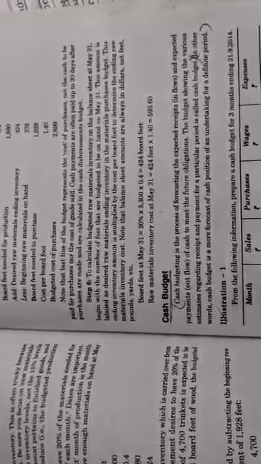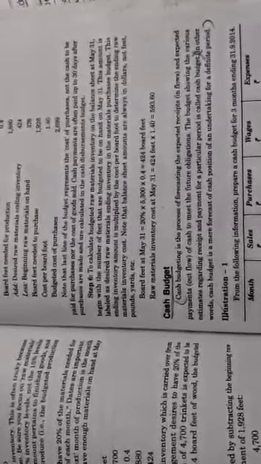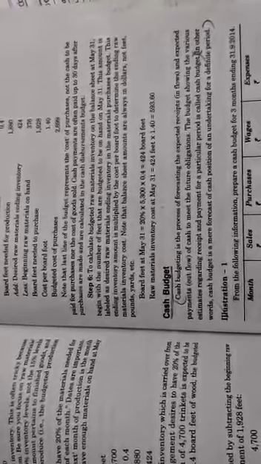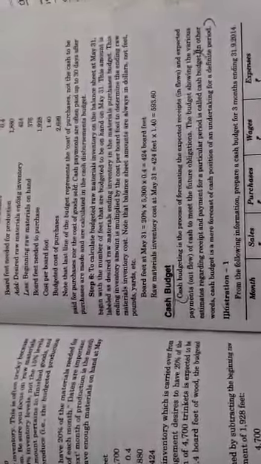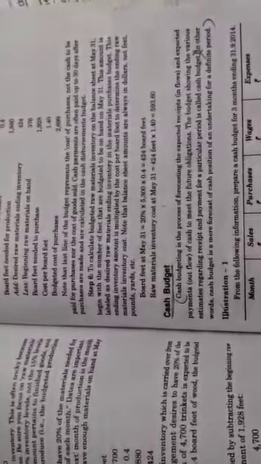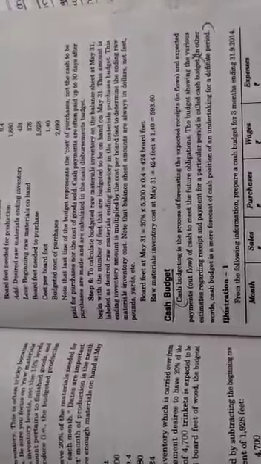It is a process of forecasting how much cash we are going to get in the future and how much we need to pay, how much cash we will receive and how much cash we have to pay for a particular period. In order to find that out, we need to prepare the cash budget.